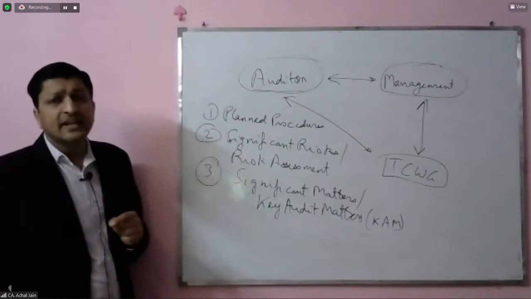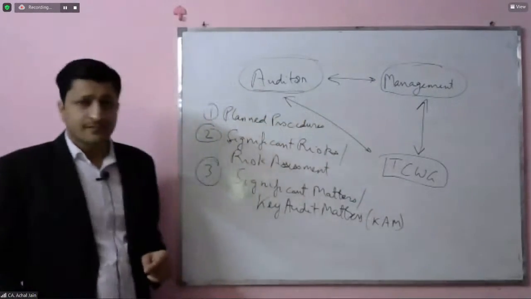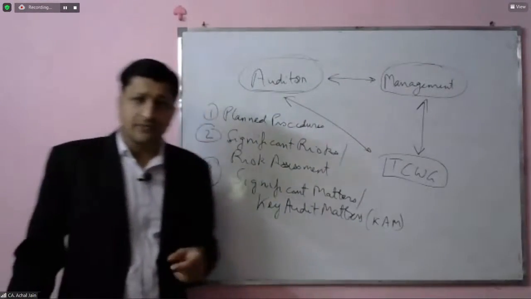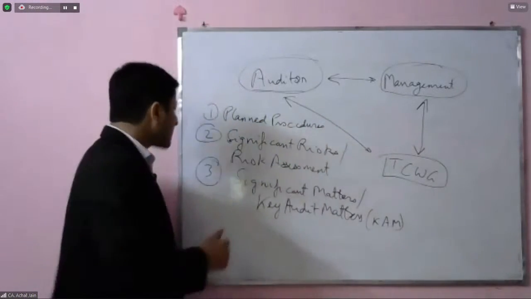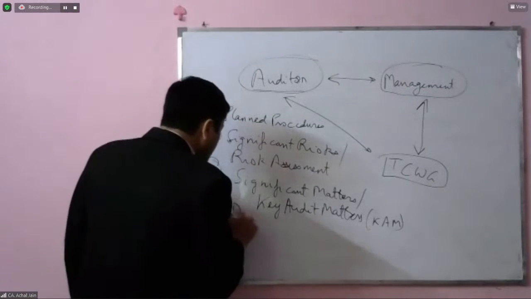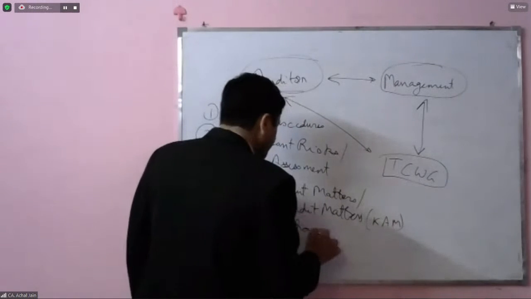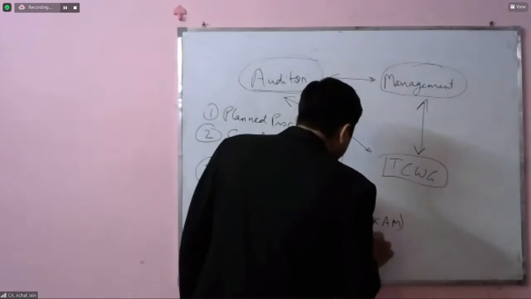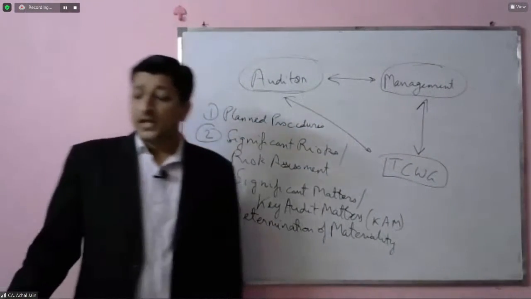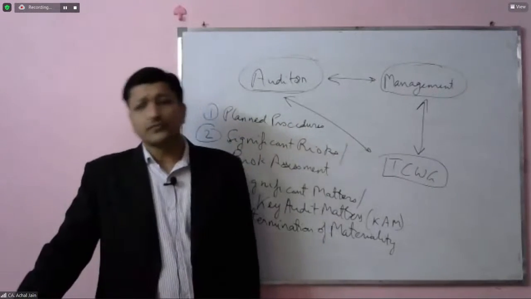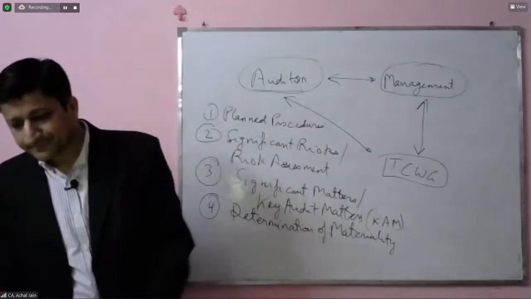So this materiality, which is decided by the auditor, on the basis of which he decides what is significant, what is not significant, what will go into the report and what will not, is again what the auditor discusses with those charged with governance. So materiality is another area which will form part of the auditor's communications with those charged with governance. All right.